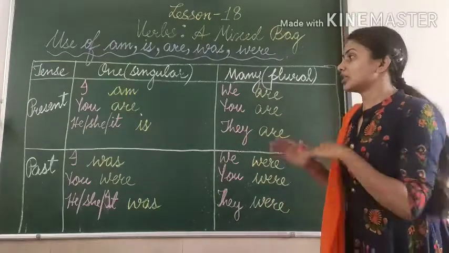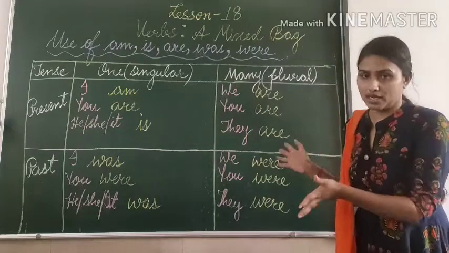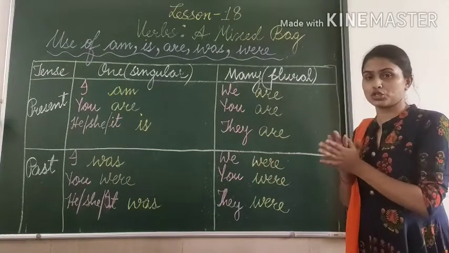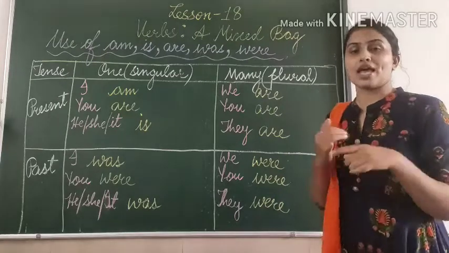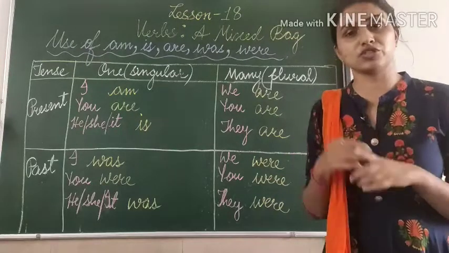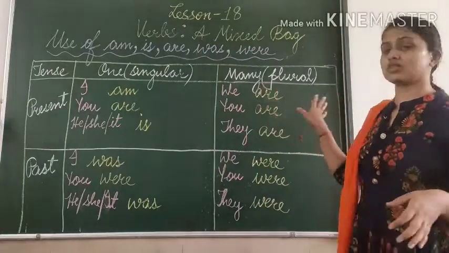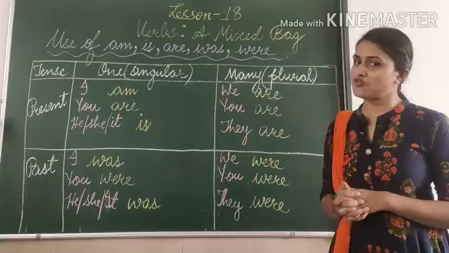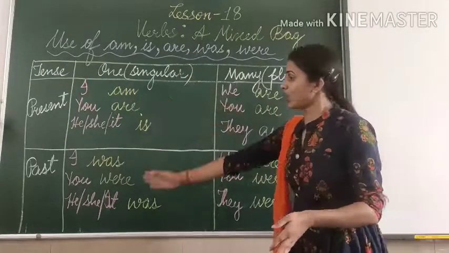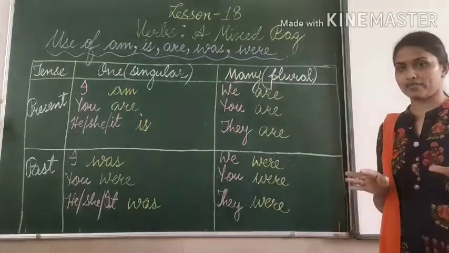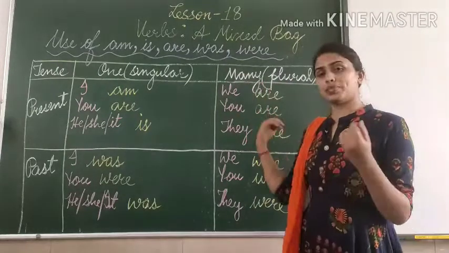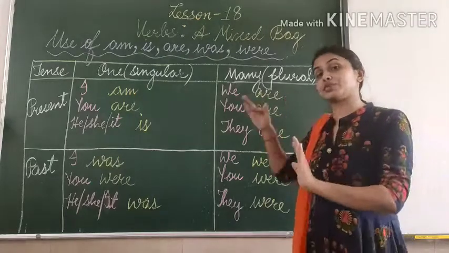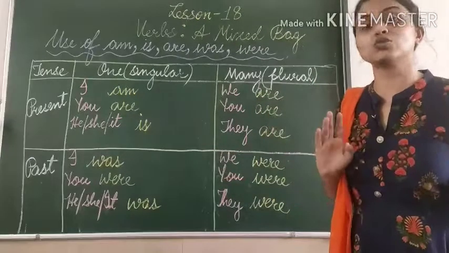Now, you have to learn this table as well. These two tables, which I have already taught you. The previous table, where we learned the use of has and have, is already in your book, and you can note down this table also for the use of am, is, are, was, and were. Now the pronouns are the same, and it will be the same in all the sentences. We have to learn the use of helping verbs with such nouns and pronouns.